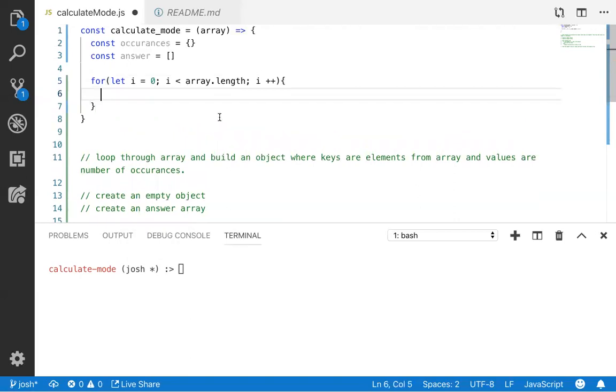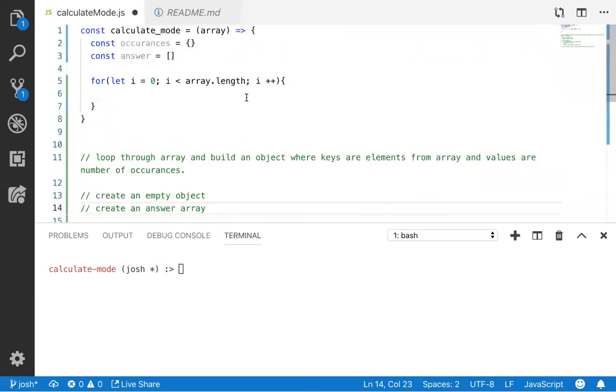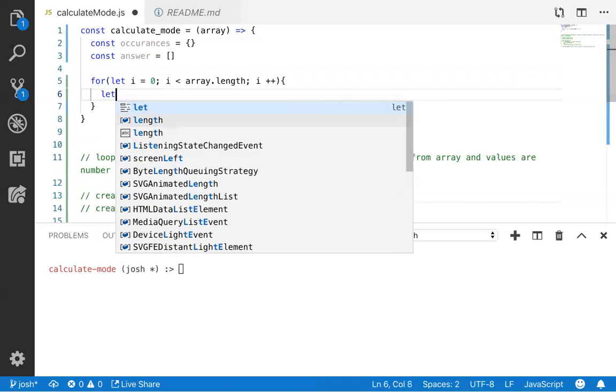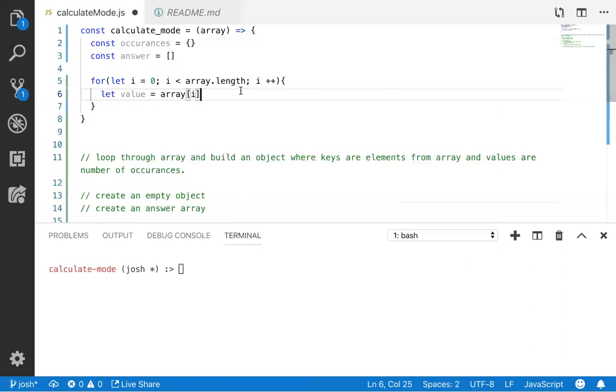Cool. And then let's look at my if statement right here. If the element is a key in the object, we just +1 it. So how can I check if it exists? How do I check if occurrences has a key? Well, actually, before we do that, how do I just get the value out of the array? We might not need this variable. We can probably get rid of it in a minute, but I'm just going to put it there. I like to be clear.